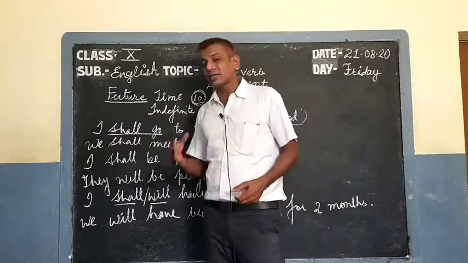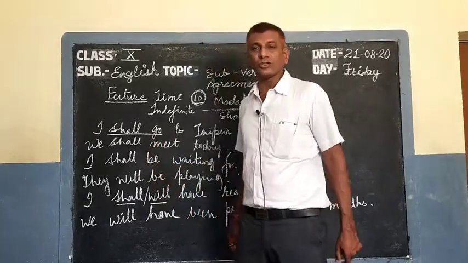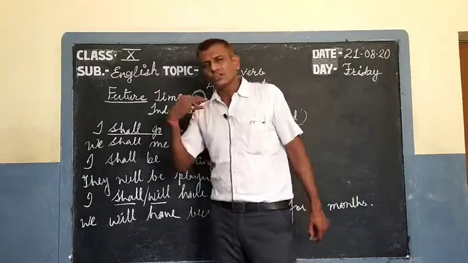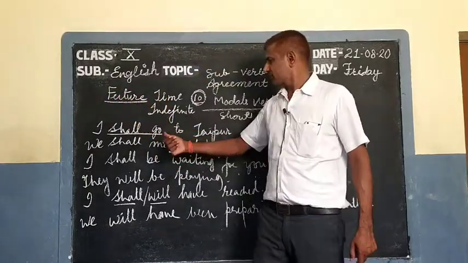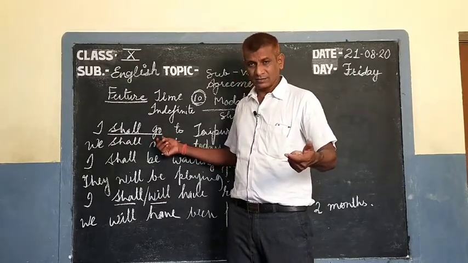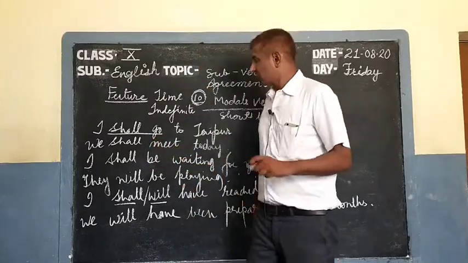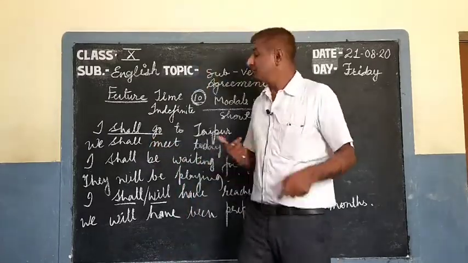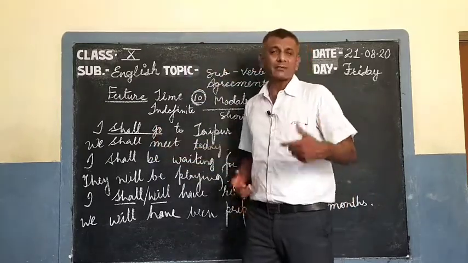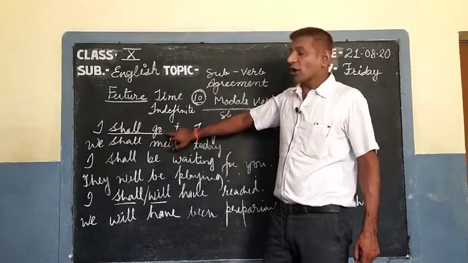If you remember the 5 forms of verbs, if you have written in your notebook, you can check the 5 forms of verb. Go, present; go, goes; past, went; past participle, gone; present participle, going; and infinitive is again go, to go or go. Sometimes students say that after shall, which form is this?